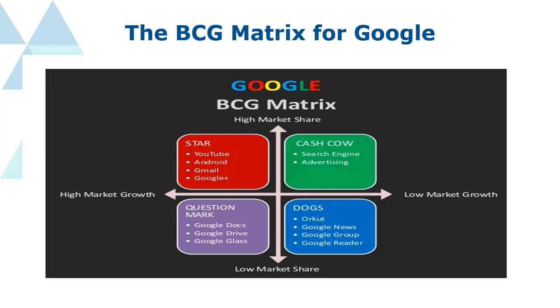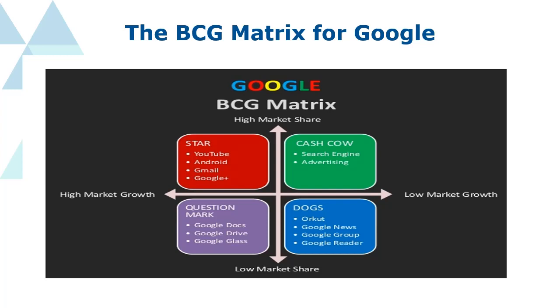Cash cow, like the search engine. Somebody will say that the Google search engine is a star. But if you see here, their chances to grow are now limited. They are not growing very fast. The chances to do more investment or more experiments are not there. So growth chances are limited, but they still have a large market share. Advertisement and the Google search engine are the cash cows.